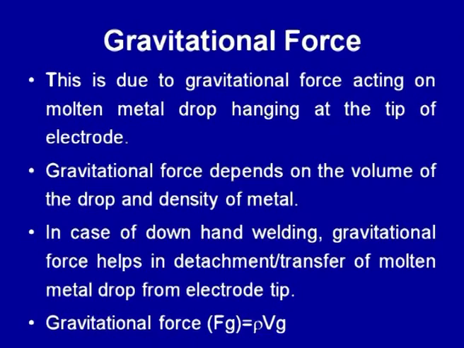So, now we will see one by one these forces, what factors affect these forces, and how these affect the metal transfer related aspects. The gravitational force is mainly due to gravity acting on the molten metal drop hanging at the tip of the electrode. This force depends on the size of the drop, which determines the volume of the drop, and the density of the metal.